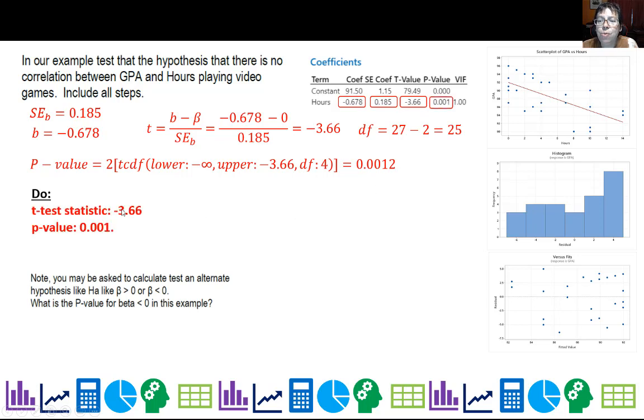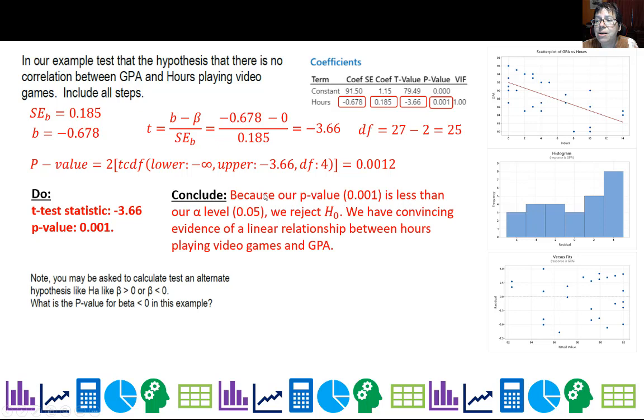Then we would report our test statistic and our p-value. Personally, I think it doesn't hurt to report your degrees of freedom. And because our p-value 0.001 is less than our alpha level at 0.05, we reject H0. We have convincing evidence of a linear relationship between hours playing video games and GPA.